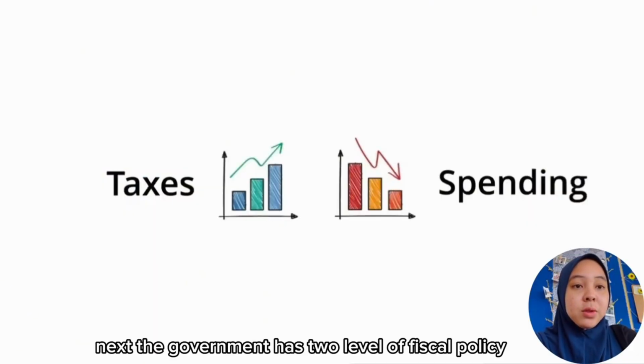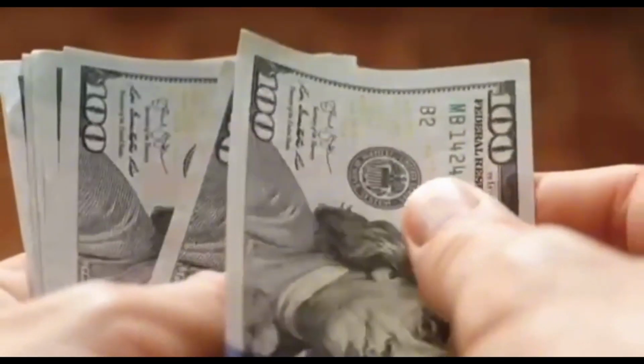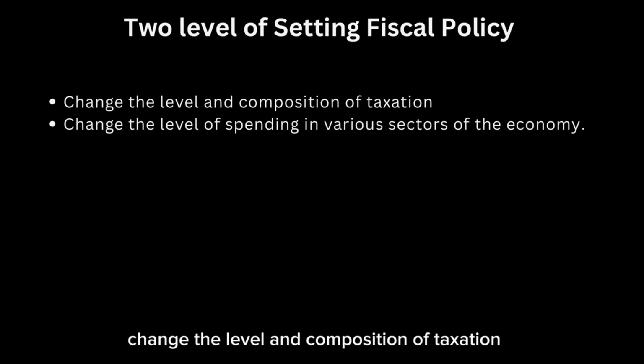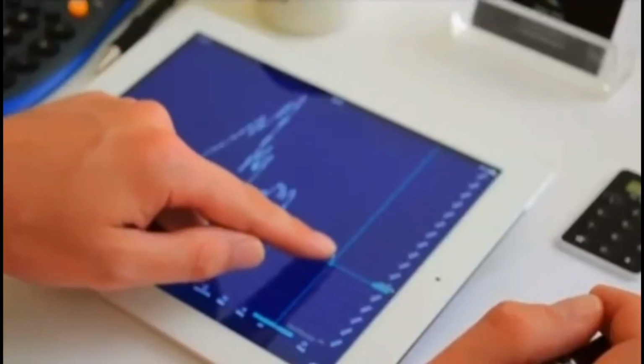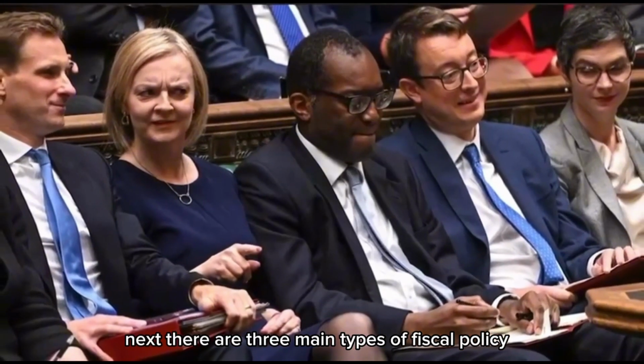Next, the government has two levels of fiscal policy. First one is change the level and composition of taxation and change the level of spending in various sectors of the economy. Next, there are three main types of fiscal policy.